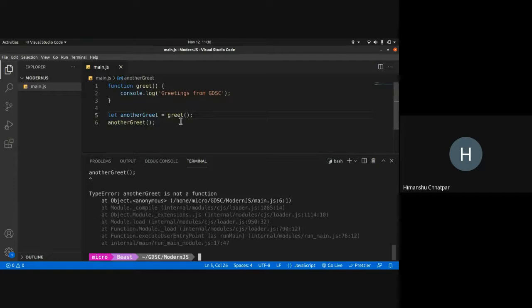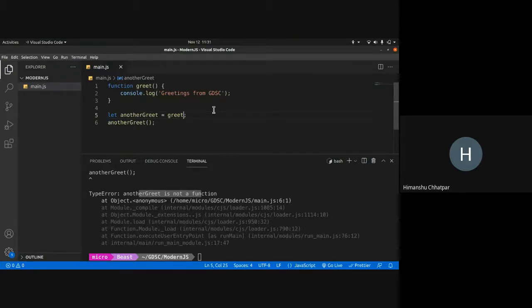Why is it not a function? Because I have executed the code here. When I execute the code, I get a return value. By default, the return is undefined. If I'm not returning anything, I get an undefined return. That value is saved in another greet, so when I try to execute it, it gives an error that it is not a function. So this is how we can treat it as a variable. Whenever you see a function without parentheses, it means we're treating it as a variable.